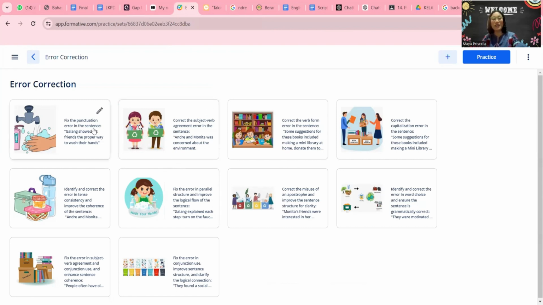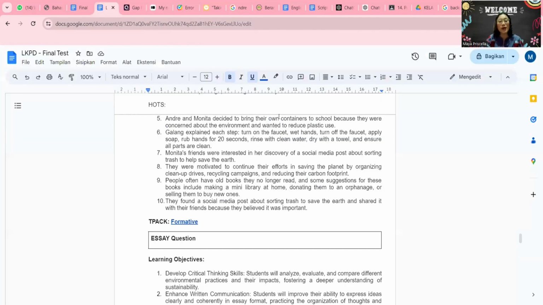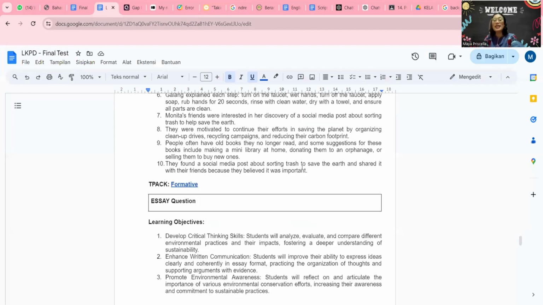For the student or anyone, this is the question and this is the picture, and then when you find the right answer, you just click it like that. That's the correct answer. For the hot question, just click it. This is the administrator screen. And the last one is essay questions.